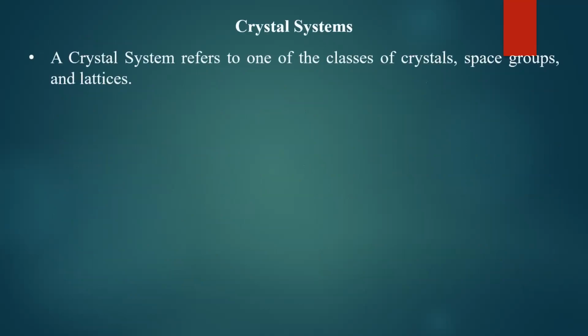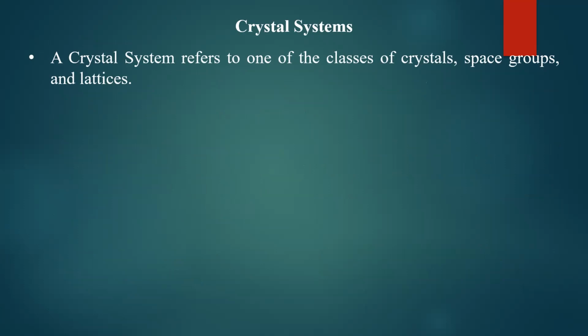Point group and space groups are studied qualitatively. We'll move towards the detailed study of crystal structure. A crystal system refers to one of the classes of crystal, space group, and lattices. Basically, crystals are classified based on the structure of the crystal or structure of the lattice and the space group to which it belongs.